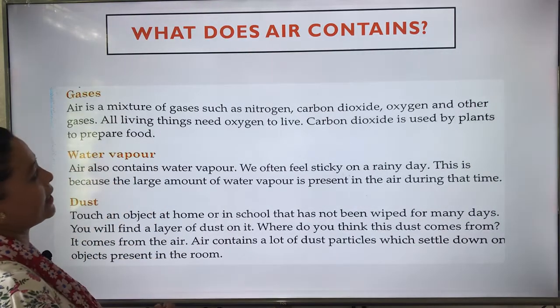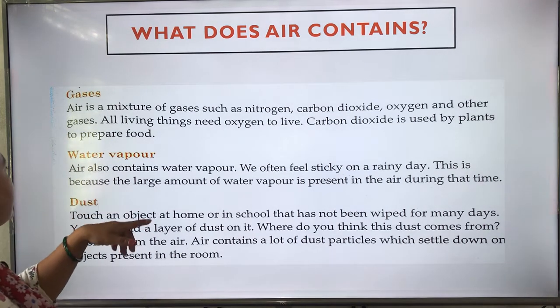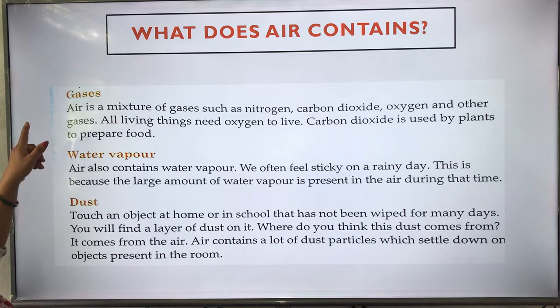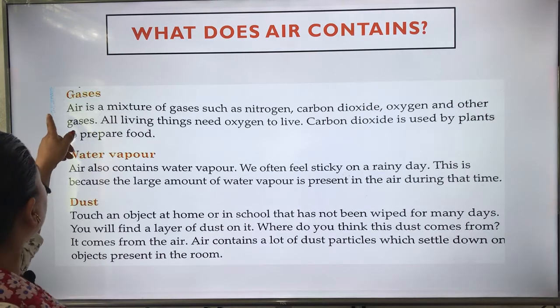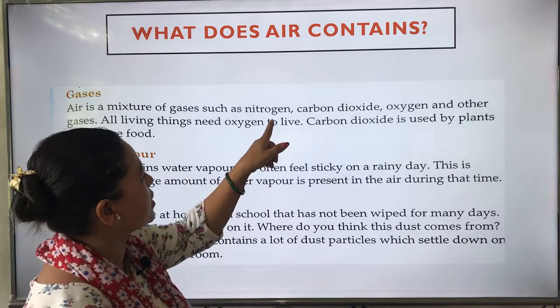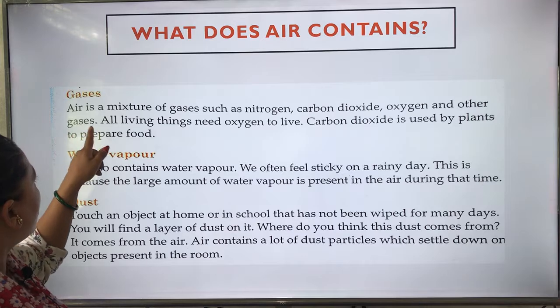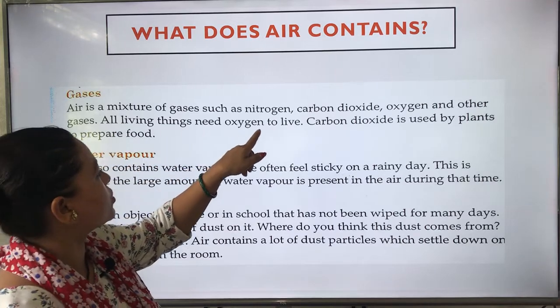Now what does air contain? Gases, water vapor and dust. So number one, let's go through gases. Air is a mixture of gases such as nitrogen, carbon dioxide, oxygen and other gases. All living things need oxygen to live.